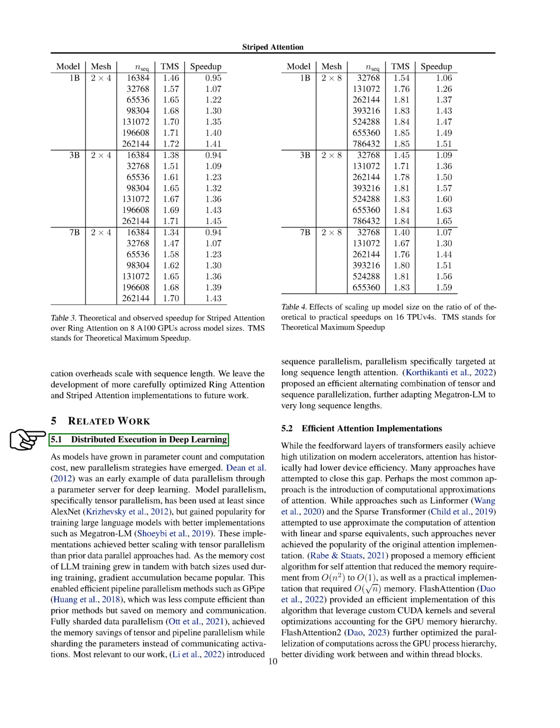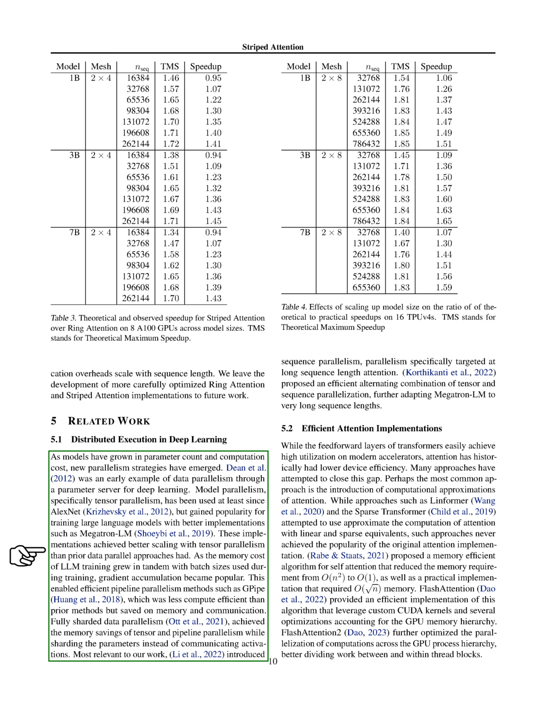Section 5.1 Distributed Execution in Deep Learning. In Section 5.1, we discuss the evolution of distributed execution in deep learning. As the complexity and computational demands of models have increased, new strategies for parallelism have been developed. One of the earliest examples of this was the use of data parallelism through a parameter server for deep learning. Another approach, known as model parallelism or specifically tensor parallelism, has been in use since the development of AlexNet. It gained popularity for training large language models with improved implementations like Megatron-LM. These implementations were able to scale better with tensor parallelism than previous data parallel approaches.